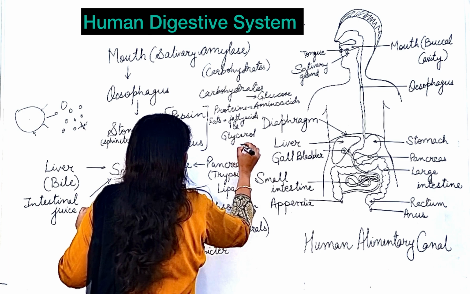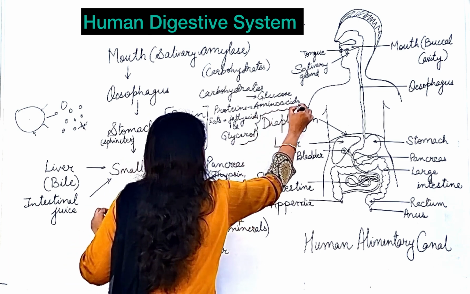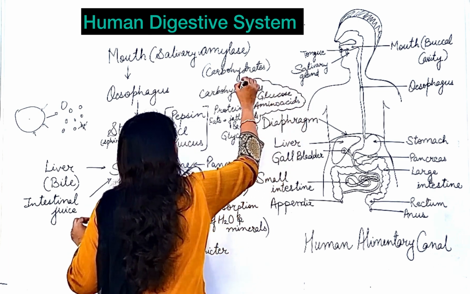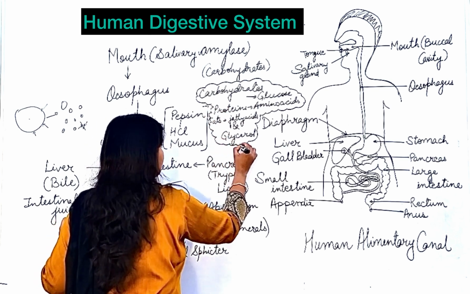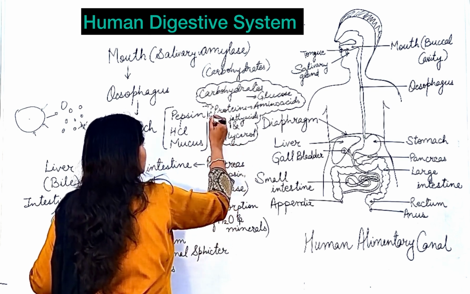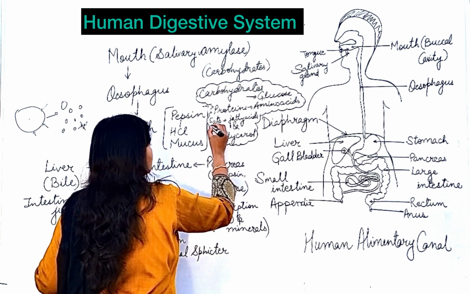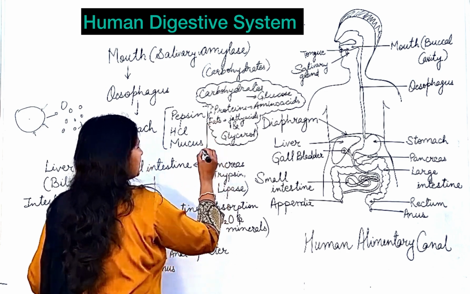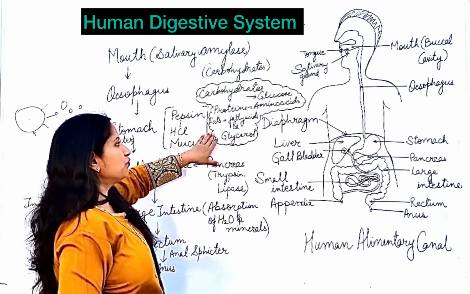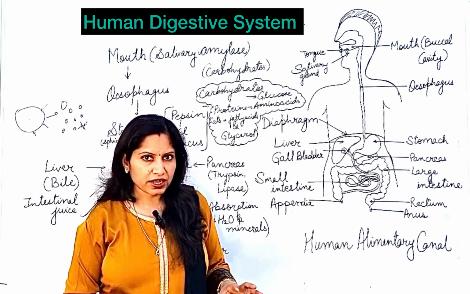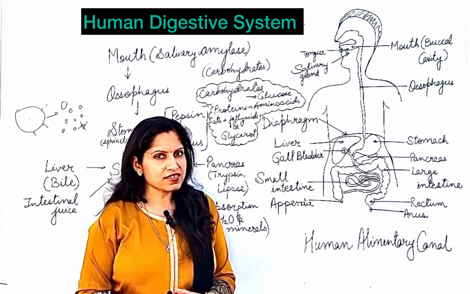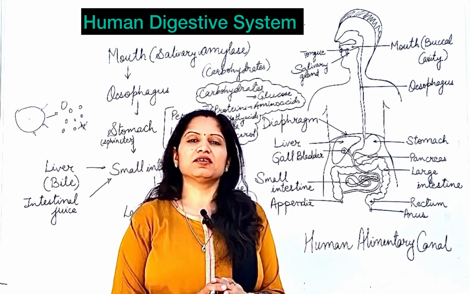Remember that. Okay. So, in the small intestine, all the food is completely digested. The digestion of all the food items is completed, and all the carbohydrates are converted to glucose, all the proteins are converted to amino acids, and all the fats are converted to fatty acids and glycerol. Okay, that will be there in the small intestine. Now, everything is digested completely.